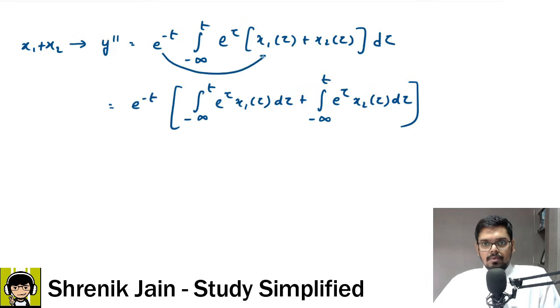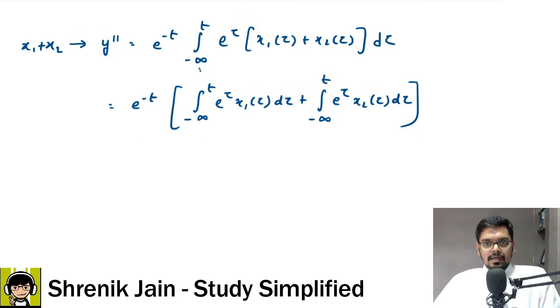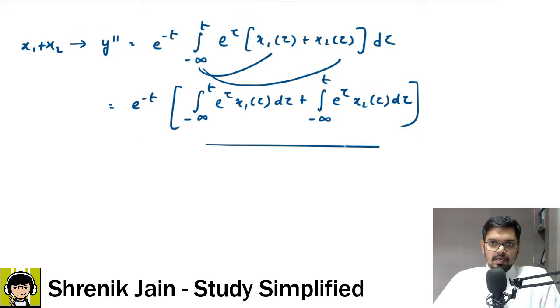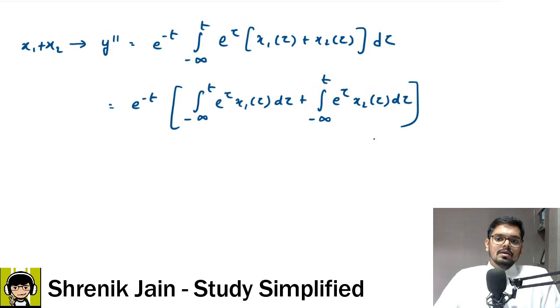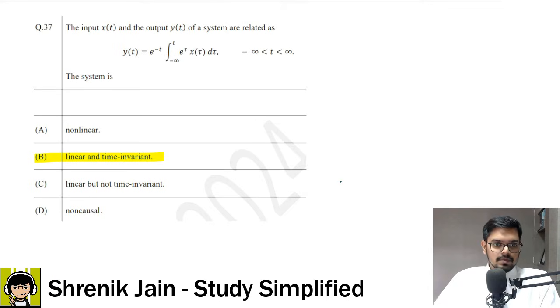This thing is multiplied here and then multiplied here, so e to the power minus t would be for both, then integral for both, you can see integration 2 times, and you can say that y double dash and y dash are same to same. Whenever y dash and y double dash are same to same, as we have seen in the practice course earlier also, then the system is a linear system. This is how I have proven the system is a linear system.